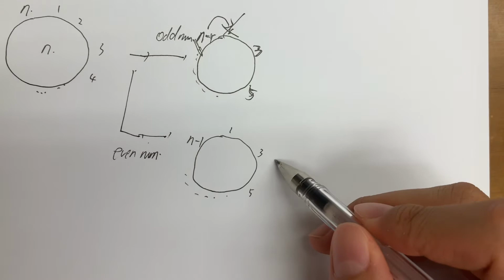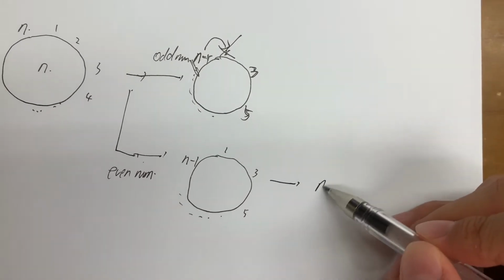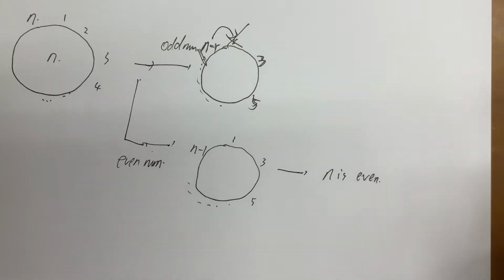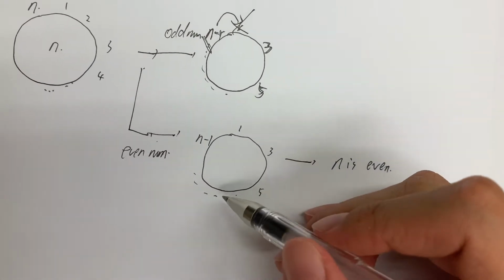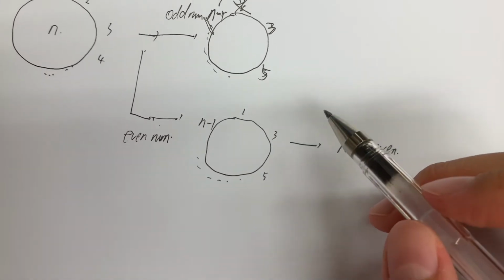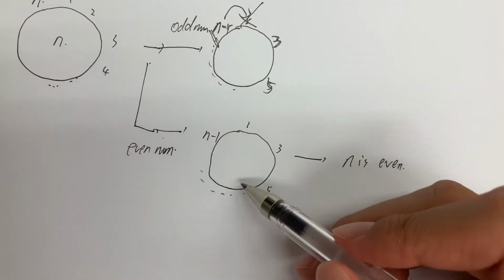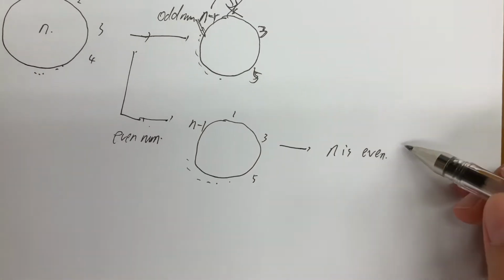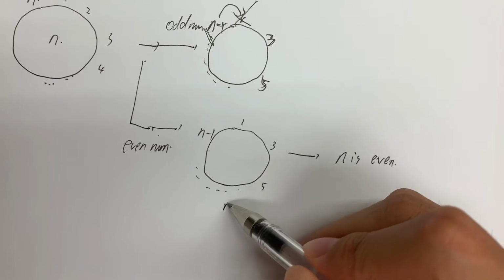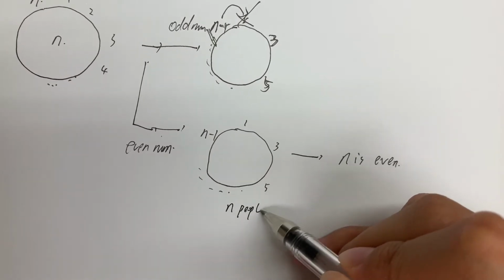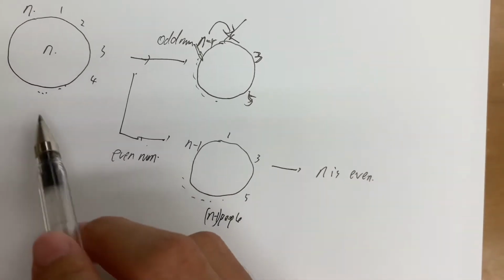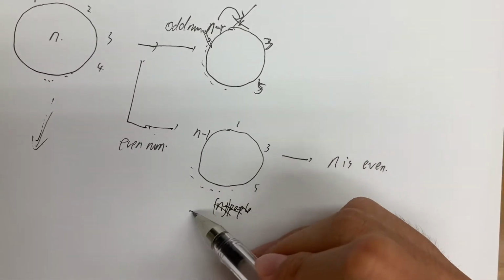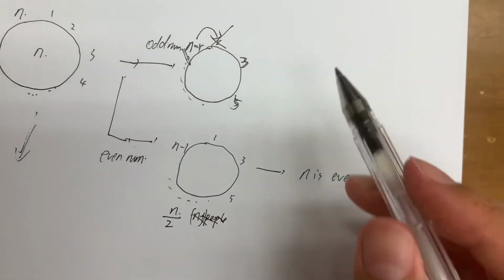Now we can give an expression for an even number. If n is even, after one recursion, we can change these variables. How to change these variables: you see there are n people, and then n over 2 people here.